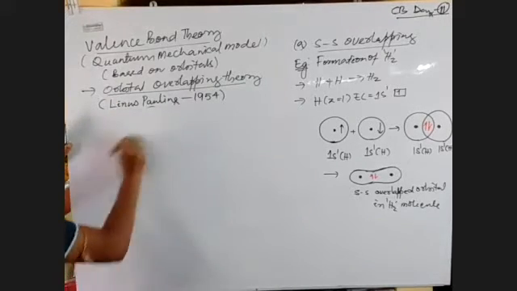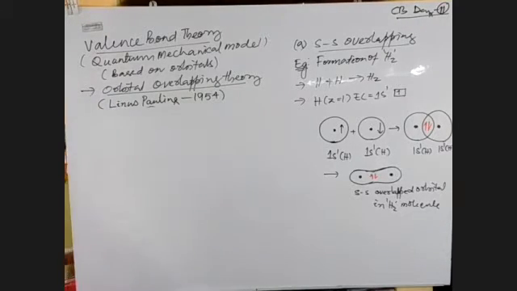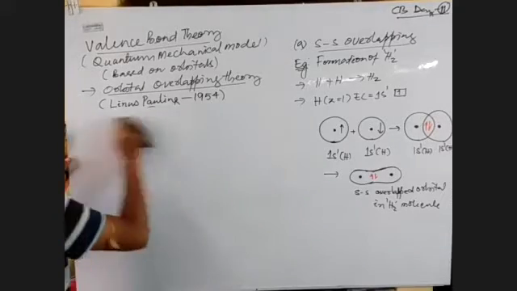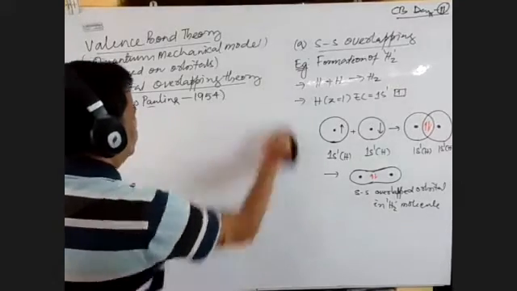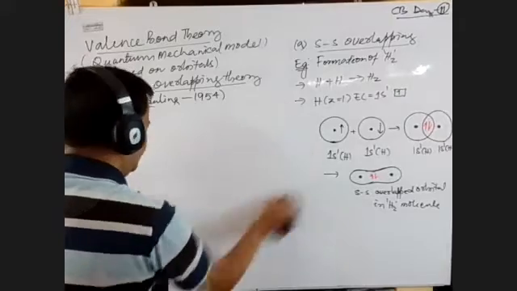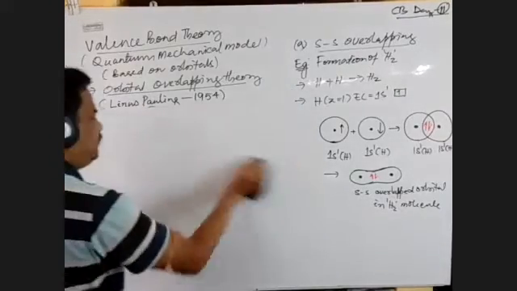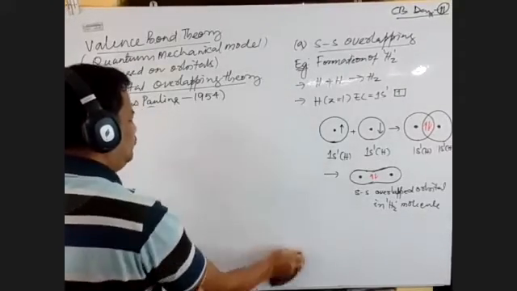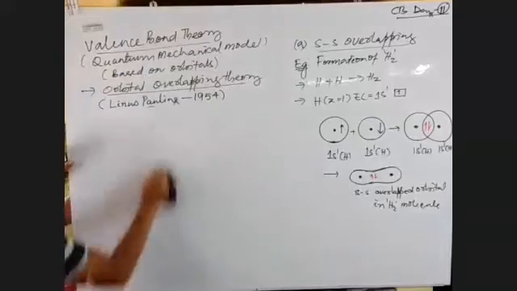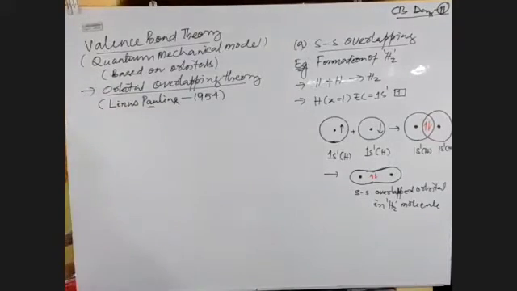Okay. Coming to the second type of overlapping, we call it sp overlapping. So what will be the sp overlapping? In sp overlapping, you can say that s orbital of one overlaps with p orbital of another one.